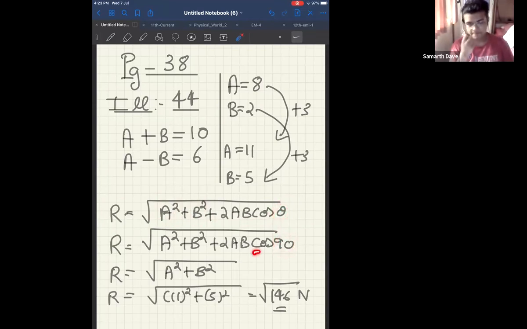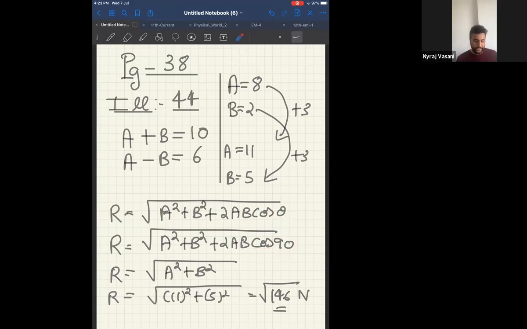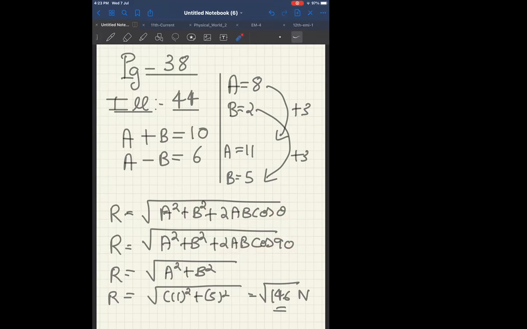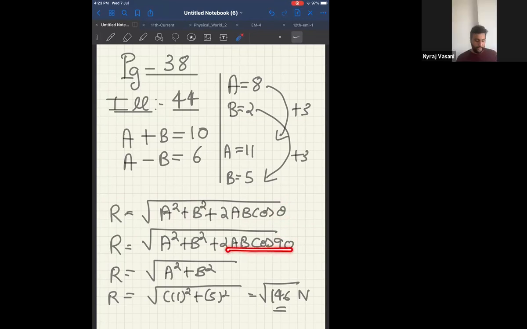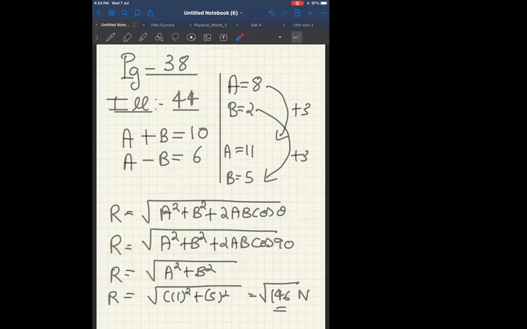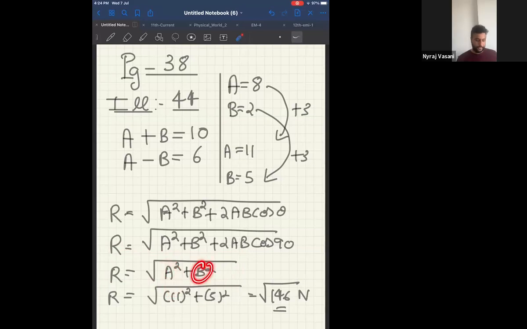90 degrees. Can I say cos 90 is 0? Since cos 90 is 0, can I say this whole term will become 0? Yes, sir. And since this whole term becomes 0, I am just left with R is equal to square root of a square plus b square. Pythagoras. Now, a is 11, square is 121. b square is 5 square, that is 25. So I will get the answer as square root of 146 Newton.